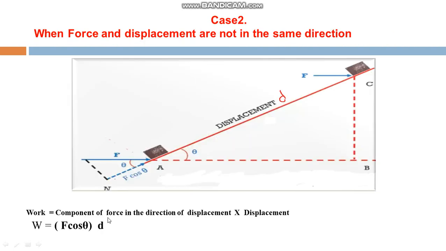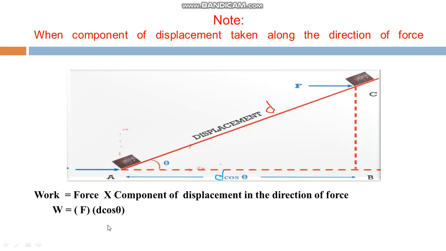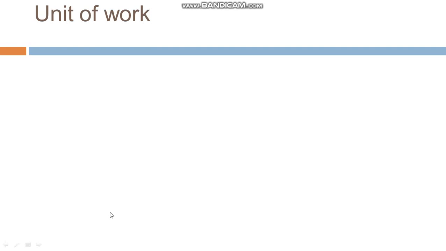If force and displacement are not in the same direction, then work is equal to the component of force in the direction of displacement into displacement. The component of force in the direction of displacement is F cos theta. So work is equal to F cos theta into D. Similarly, if I take the component of displacement in the direction of force, then work is equal to F into D cos theta.